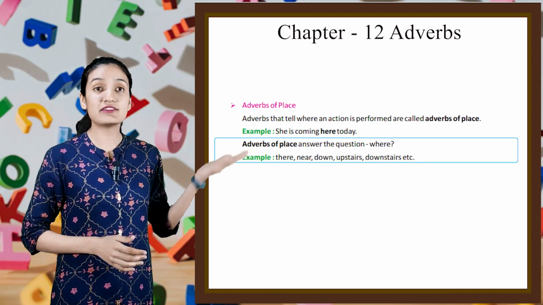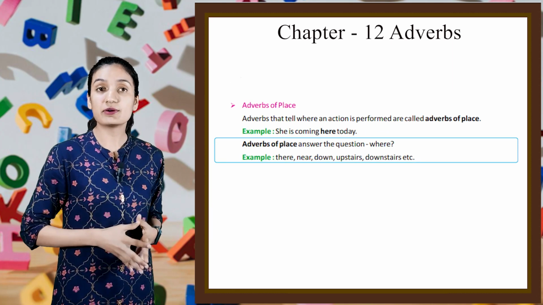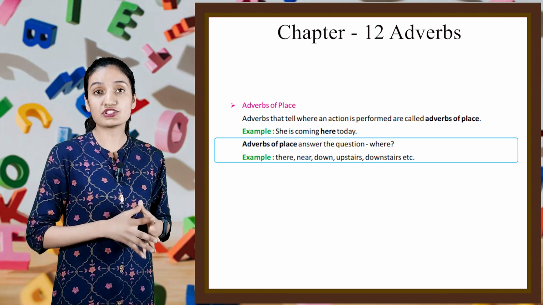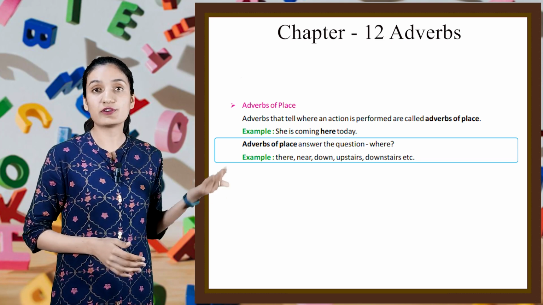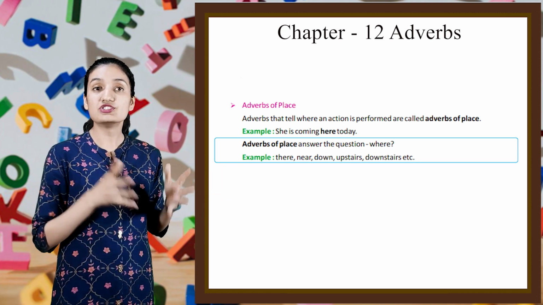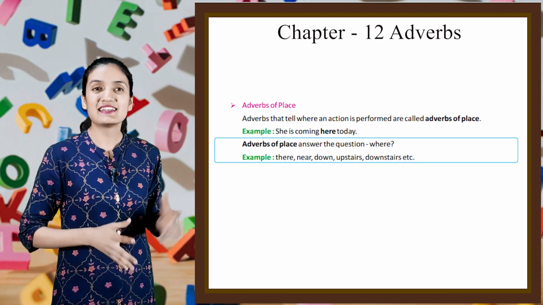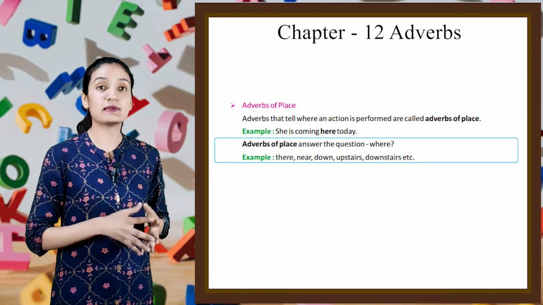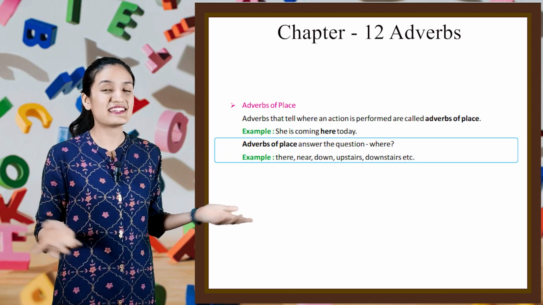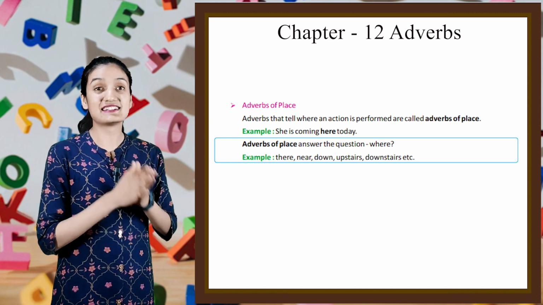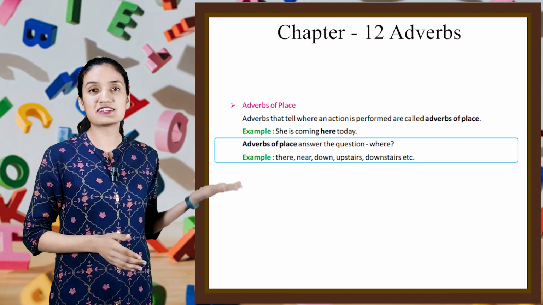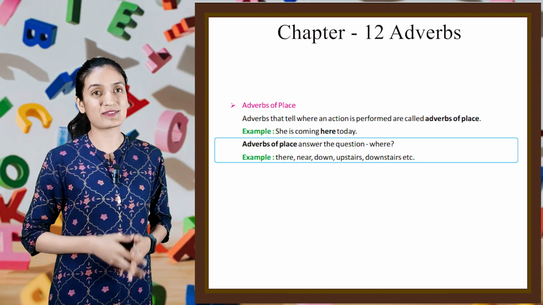Now next is adverbs of place. Adverbs that tell where an action is performed are called adverbs of place. Example, she is coming here today. Now, adverbs of place answer the question where. Example, there, near, down, upstairs, downstairs, etc.